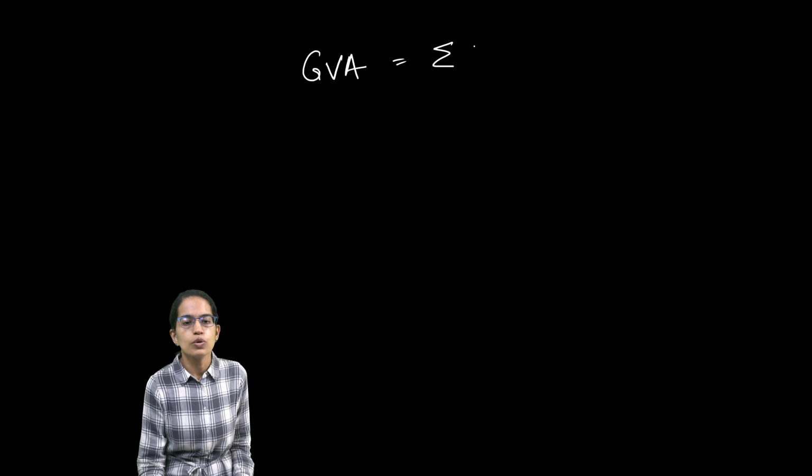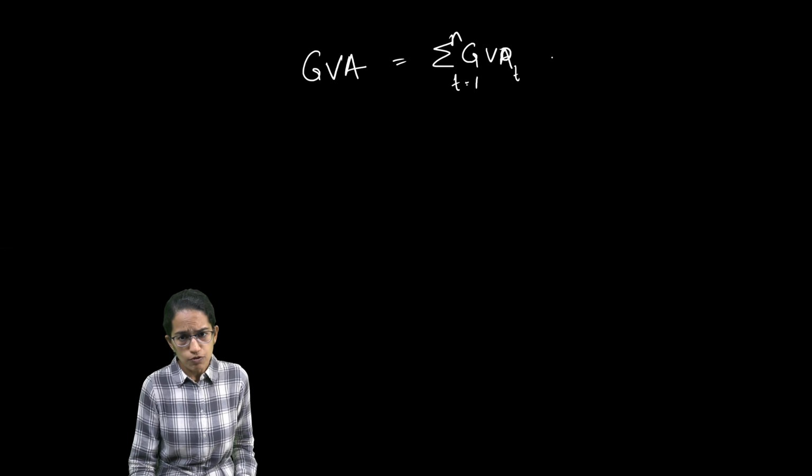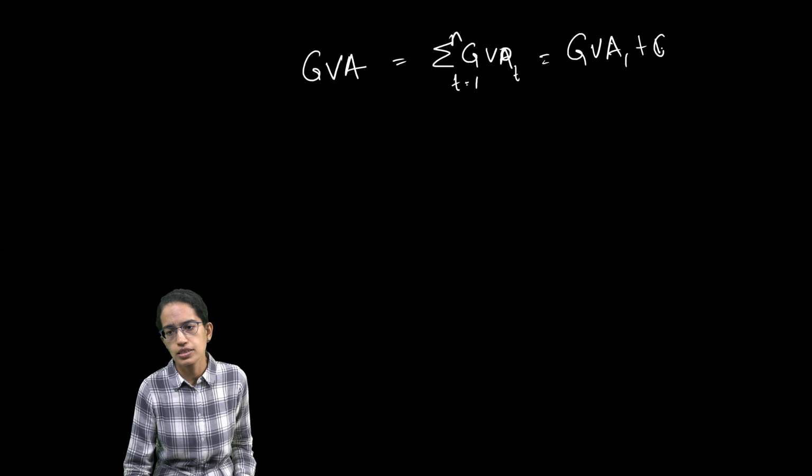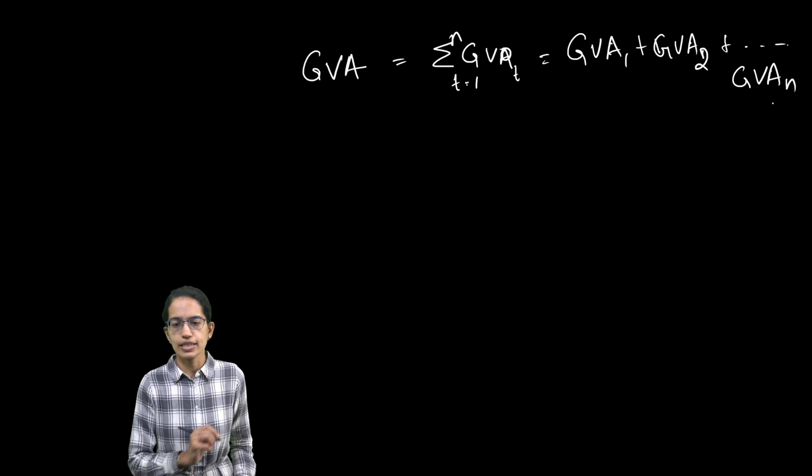Now under the product method, I can simply say the gross value added would be equal to the summation of the gross value added over 1 to n for various items. So that would be GVA1 plus GVA2, gross value added for 1, for 2, for 3, till gross value added for the nth item.